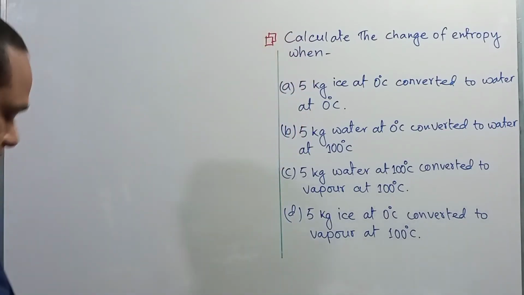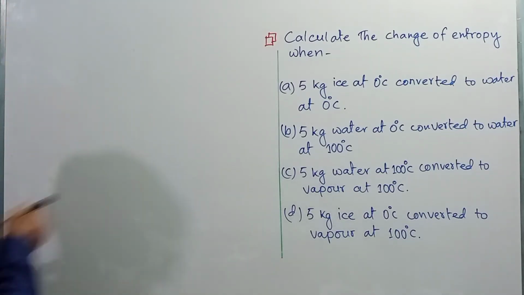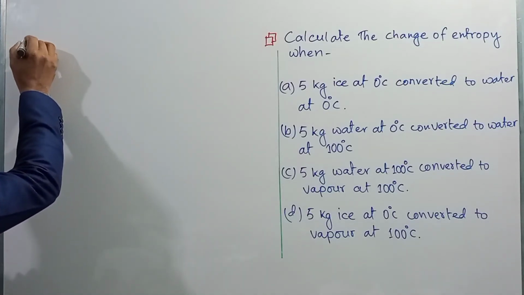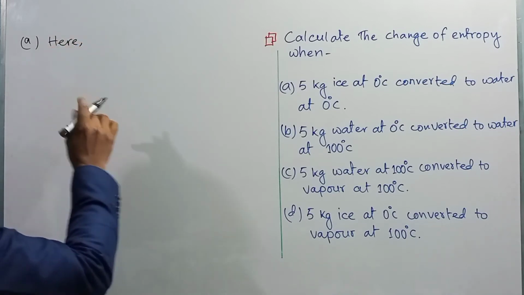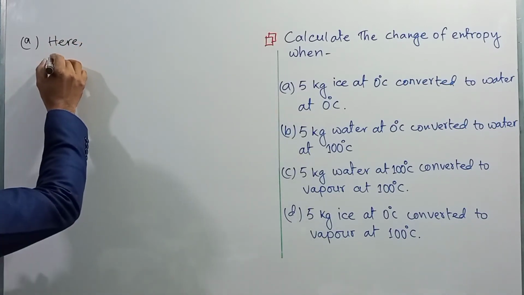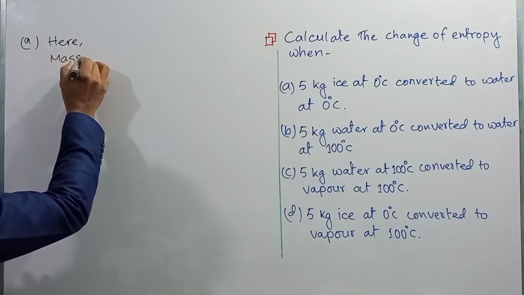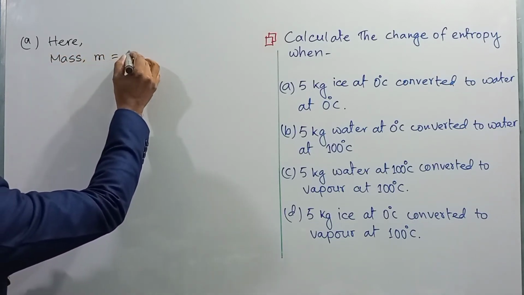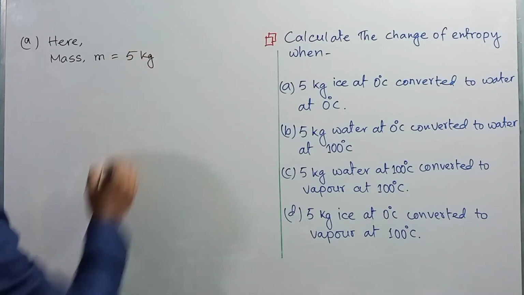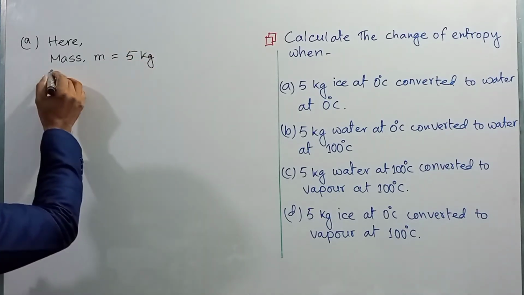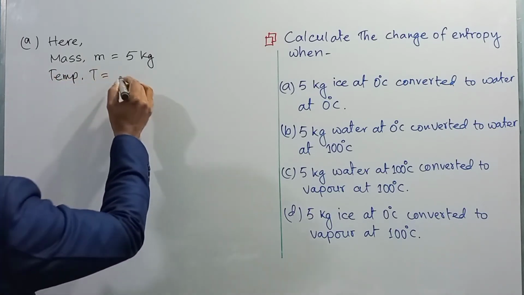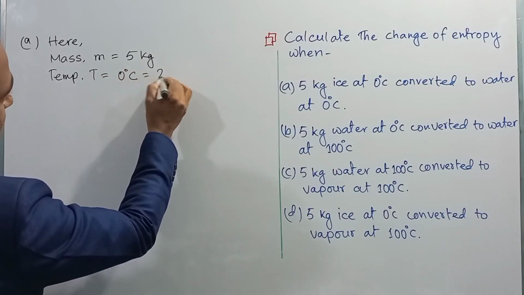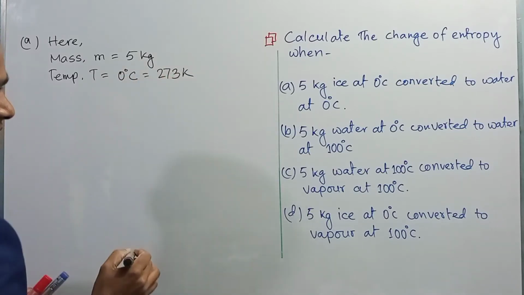Dear student, so we can calculate. Here the mass of ice is 5 kg, and the temperature T is 0 degrees Celsius, that is 273 Kelvin.